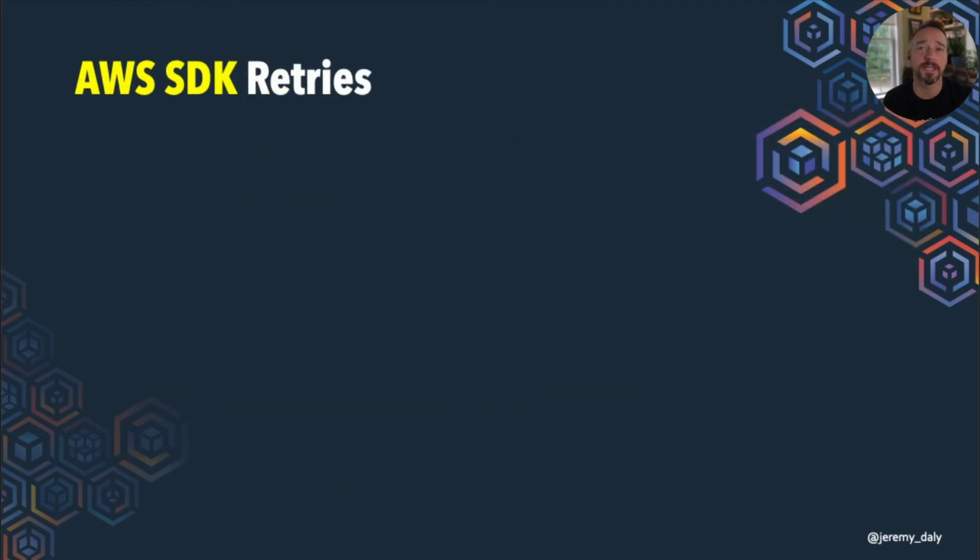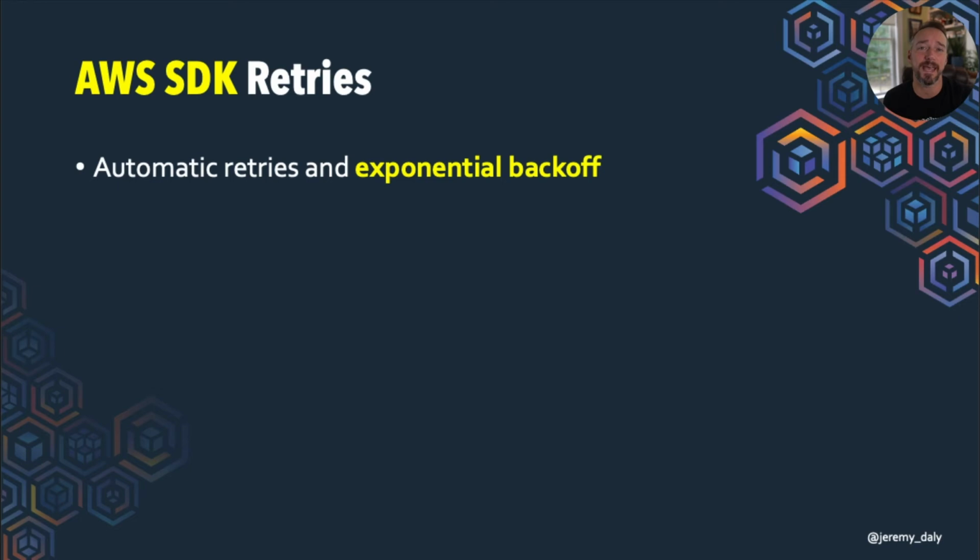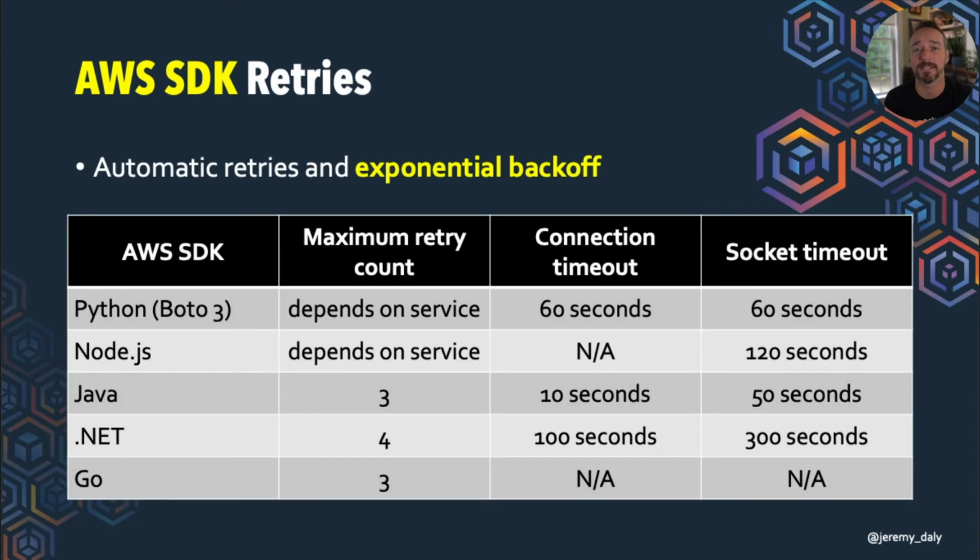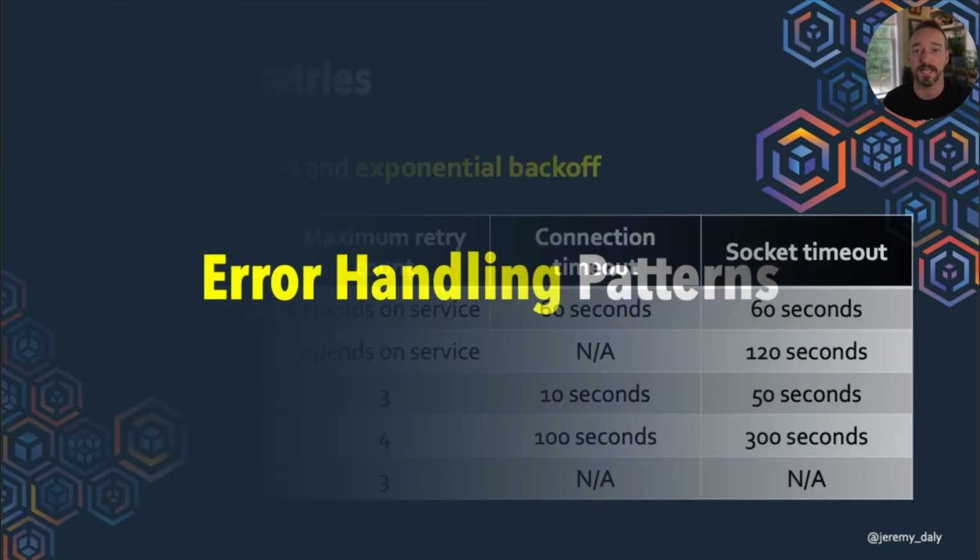I'm just going to mention the AWS SDK. Built into the SDK, there are automatic retries and some sort of exponential backoff. This is just an eye chart here for a couple of different SDKs and what their timeouts and socket timeouts are and so forth. Again, whichever one you're using, you can look this information up. But there are retries built in, so you don't have to do that in your own code, which is nice.